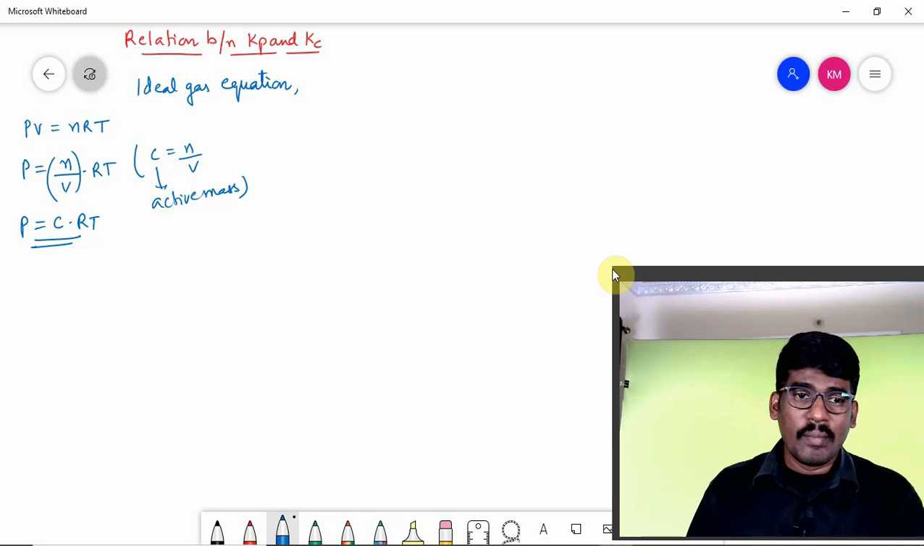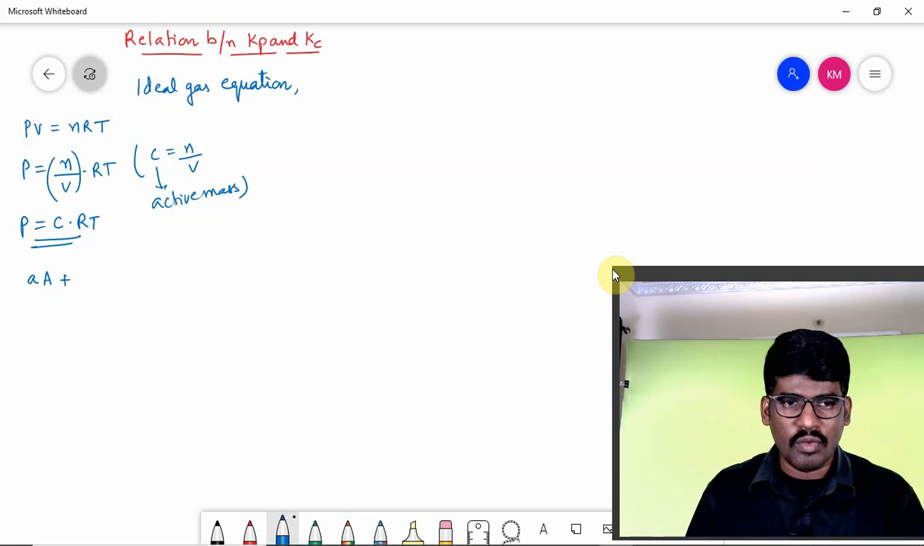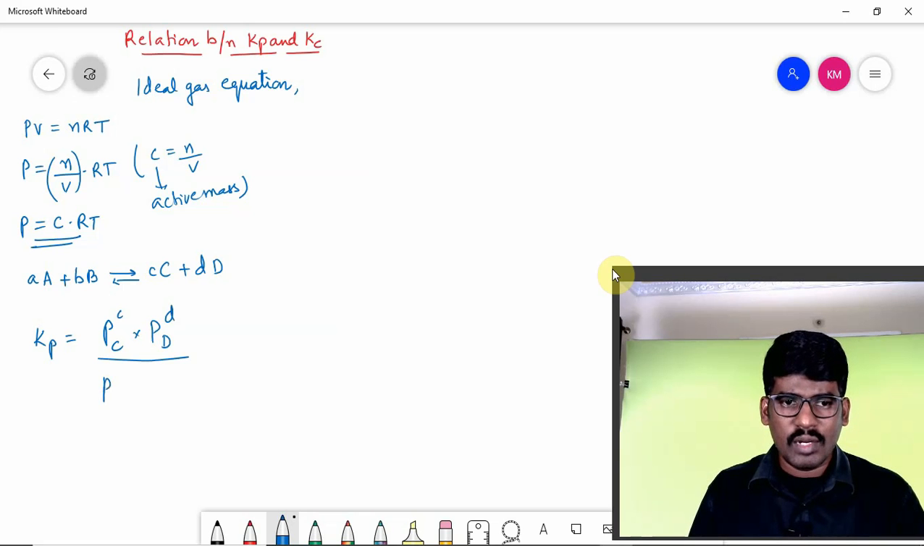Now take the same expression once again: aA plus bB reversible with cC plus dD. So what is the Kp expression for this? Partial pressure of C raised to c into partial pressure of D raised to d, upon partial pressure of A raised to a into partial pressure of B raised to b. But we have a formula for pressure, right? It is C into RT, where C stands for concentration.